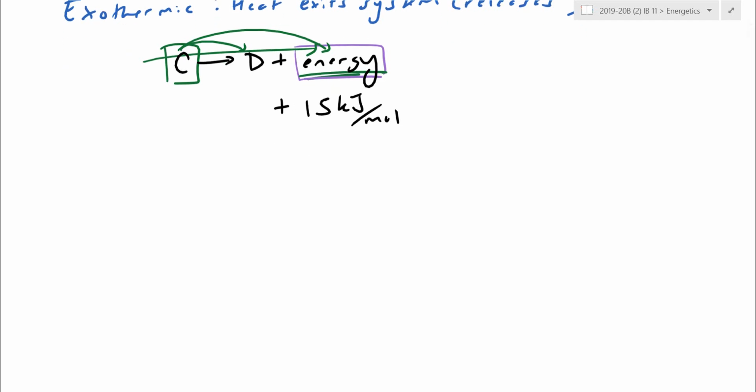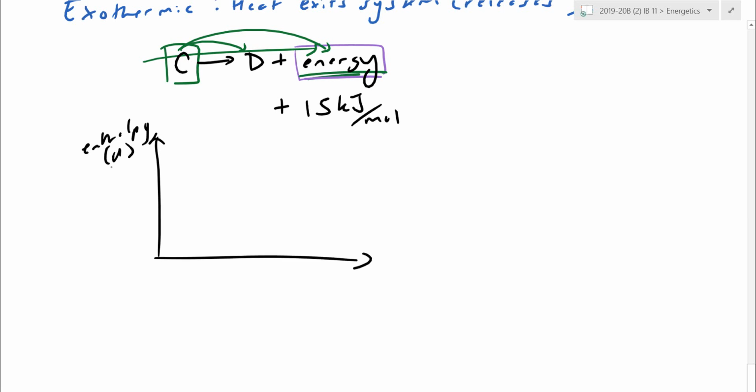Let's look at the enthalpy level diagram here. So we're going to have enthalpy, H, against the reaction coordinate. I don't know how much energy, what enthalpy C actually has, but I know that by the end of the day when C has become D, we end up releasing a lot of energy to the surroundings. Again, there's going to be an energy hill that we'll come back to next year, but this change in energy, I'm going to still prop my reactant line over. This is now delta H.